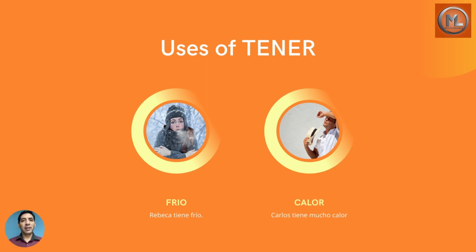She's very cold. Tener calor, to be hot. Carlos tiene mucho calor. ¿Tiene frío, Carlos? No. Él no tiene frío. Él tiene mucho calor.